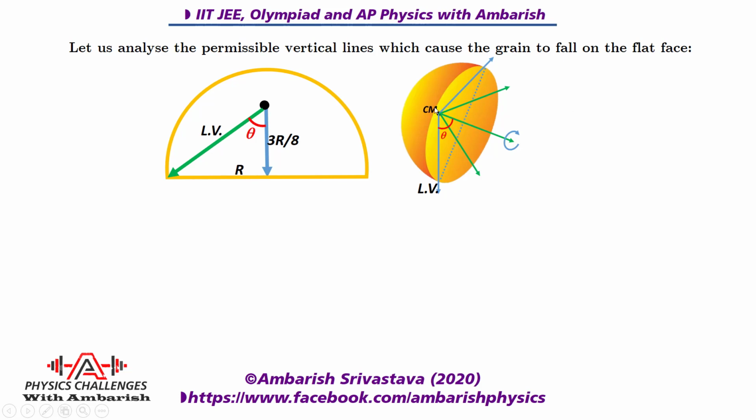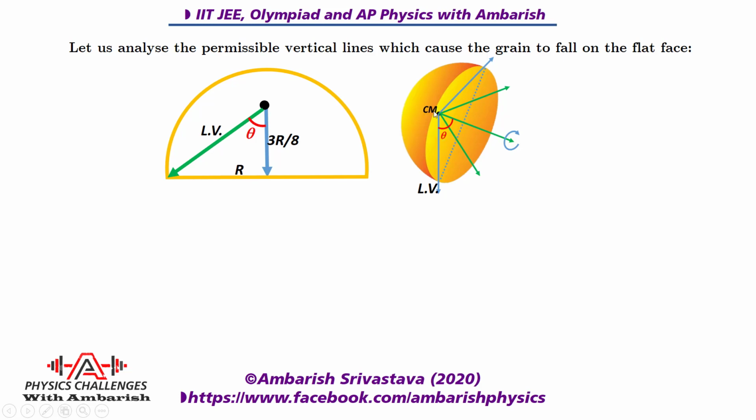Now let's look at the limiting case. Suppose this is the vertical line through the center of mass. Let us say this is the periphery of the hemisphere, and this point is touching the ground and the grain is falling vertically. If the center of mass is vertically above the point of impact, then this grain can go either way, to the right or to the left. And if the vertical is like this, something like this, look at my mouse pointer, then definitely it will fall on the flat face. So this is the limiting case.